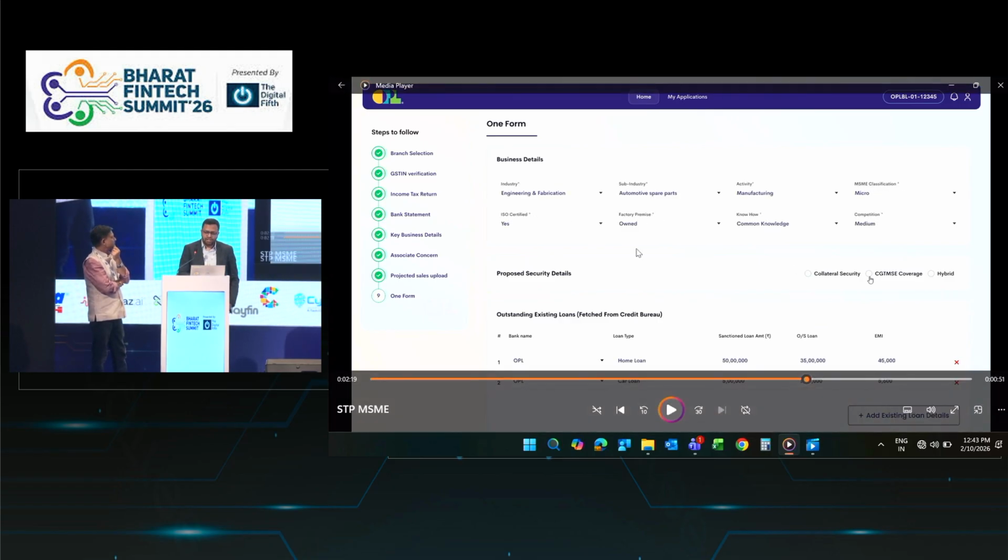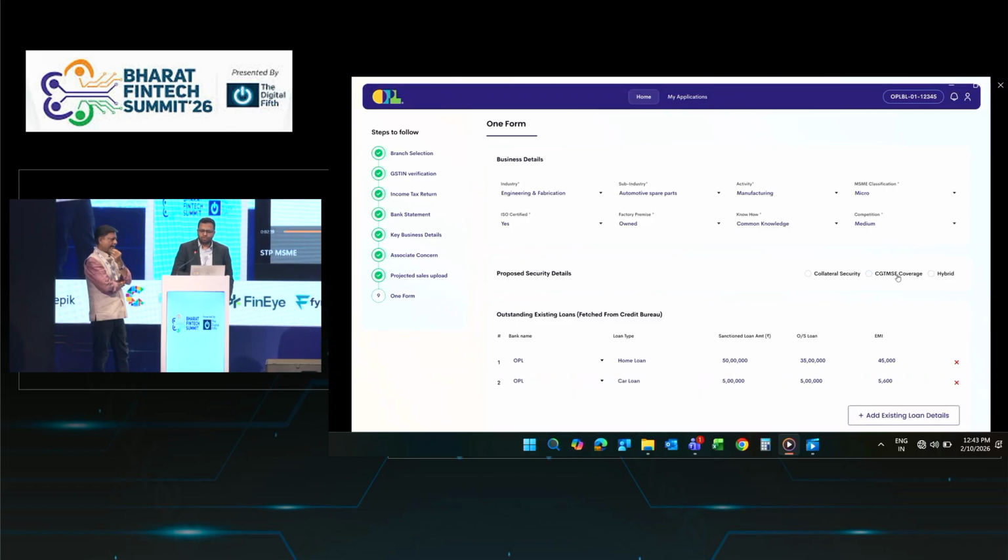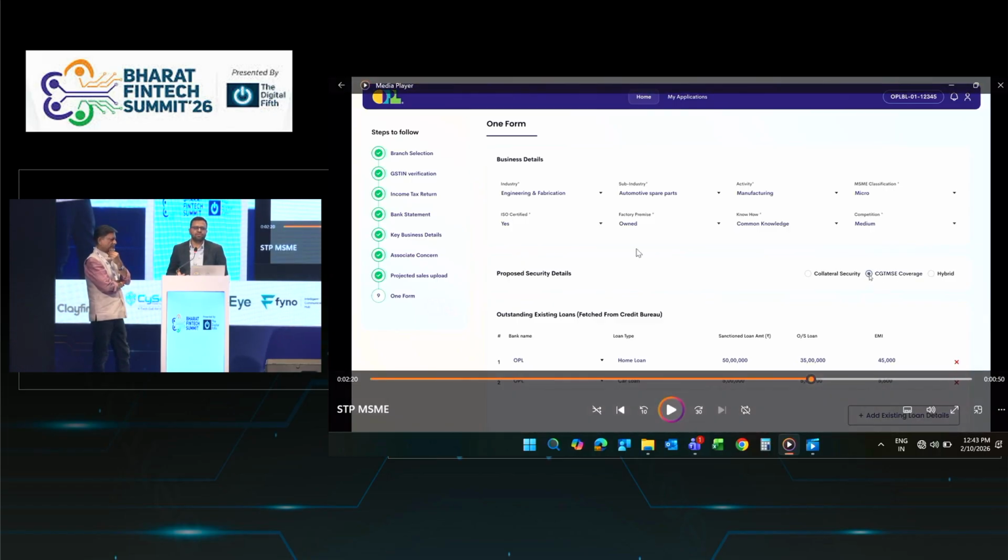The last detail is what we are calling the one form. Whatever data we have not collected yet, but which is required for your bank or financial institution policy, we can add here. And you can select whether you want to apply for CGTMSE coverage, collateral coverage, or a hybrid. This system is capable of, if any customer has received a loan on that, the CGPAN will be generated through an API. So your branch person or your underwriter is not required to go to the CGTMSE portal and feed details manually. This system will create the CGPAN, and it will be forwarded to your CBS system for your record purposes as well.